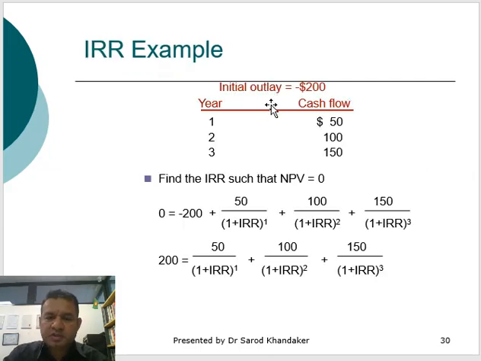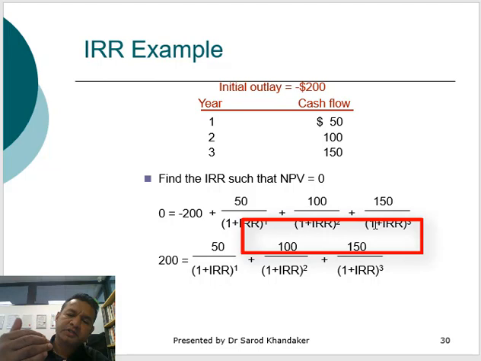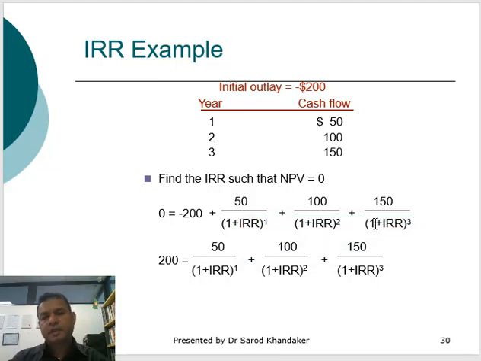It's showing here the initial cost is negative 200, and the cash flow is 50 for the first year, 100 for the second year, and 150 for the third year. So find the IRR such that NPV is 0. Here it shows IRR and IRR. We don't know what the IRR is, but we need to take a number and calculate the NPV. Unless the NPV is 0, we need to redo it.